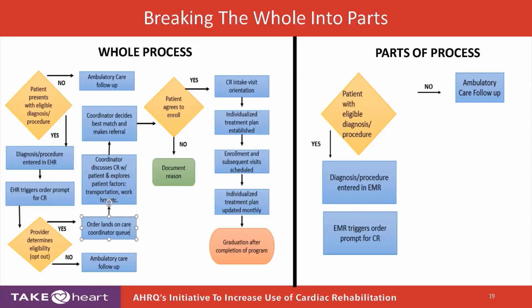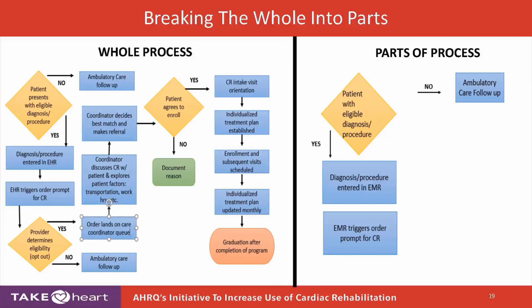So before getting granular, let's look at what an abbreviated whole process might look like on the left-hand side. You can see it literally begins with patient is eligible for cardiac rehabilitation. And if yes, that's a decision point. If yes, then look at the procedure and how they are entered into the EHR, and is the EHR going to trigger a prompt for cardiac rehabilitation.